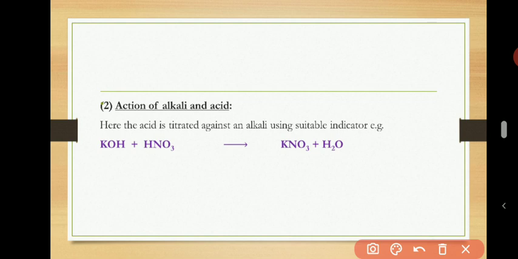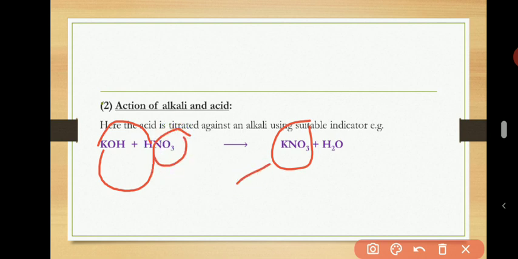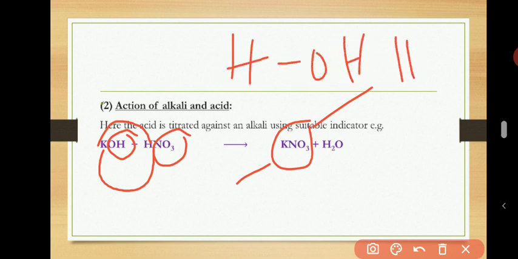Now this reaction is neutralization, it's not displacement, because nothing is being displaced here, just that a salt is being formed. I've already told you how to do that. Potassium will come here, replace hydrogen. Hydrogen will also come here, replace potassium. So what you have there will now be K connecting with NO3. So that's why you have KNO3 here. Then this H will connect with the remaining OH. When H comes to OH, what are you having? You're having H2O.